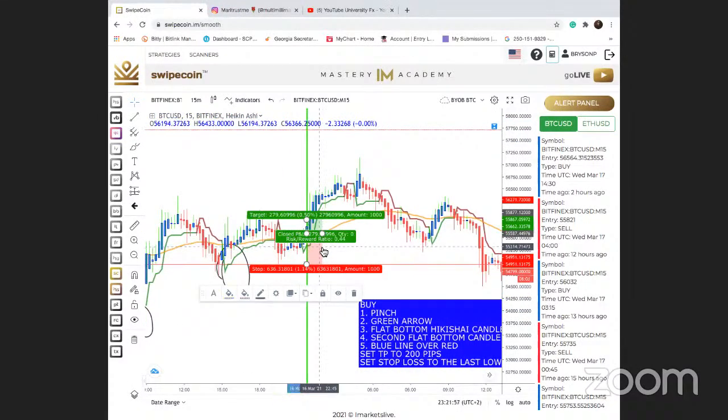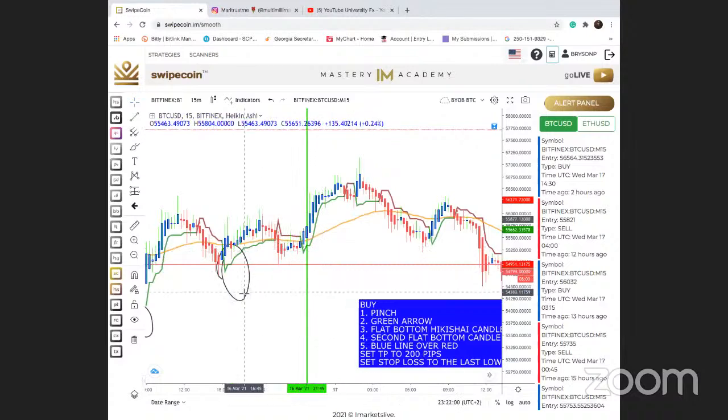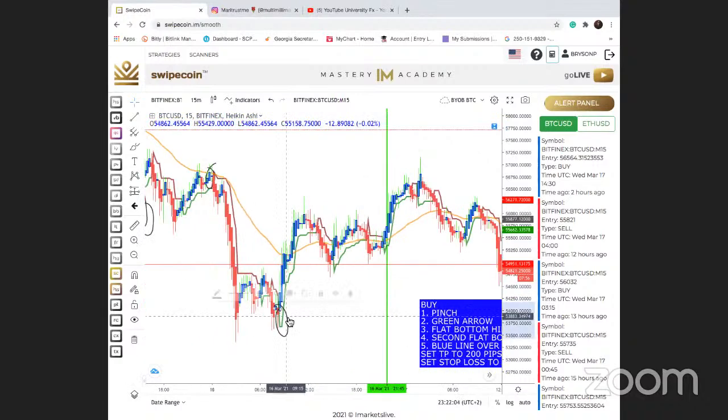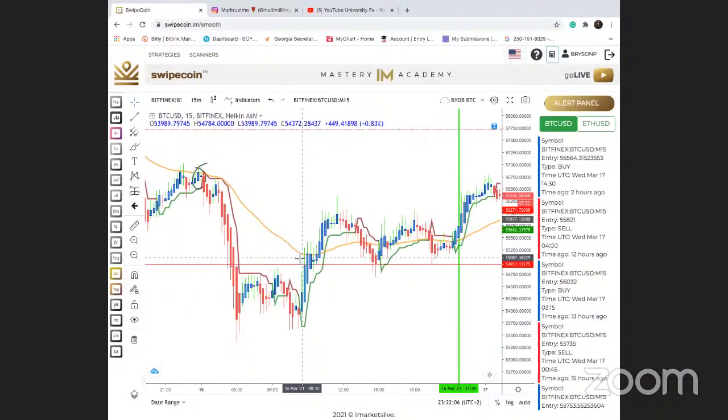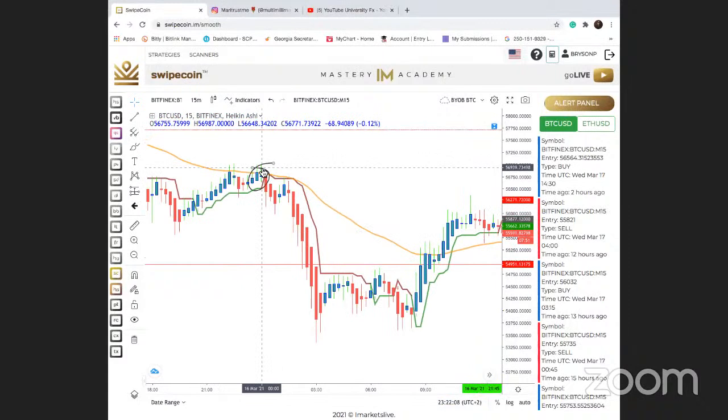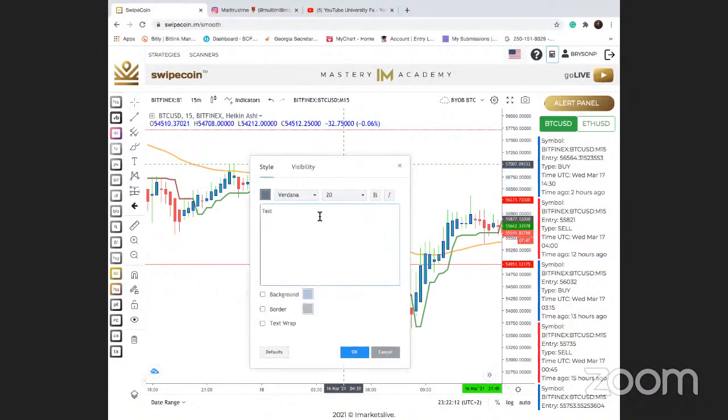Now, let's go ahead and talk about the sell really quick, right? Let's talk about the sell. What are we looking for on the sell? It's very simple, right? So boom. All right, very first thing, guys, just like the buy, we're looking for the pinch, right? So for the sell, number one, we're looking for the pinch.